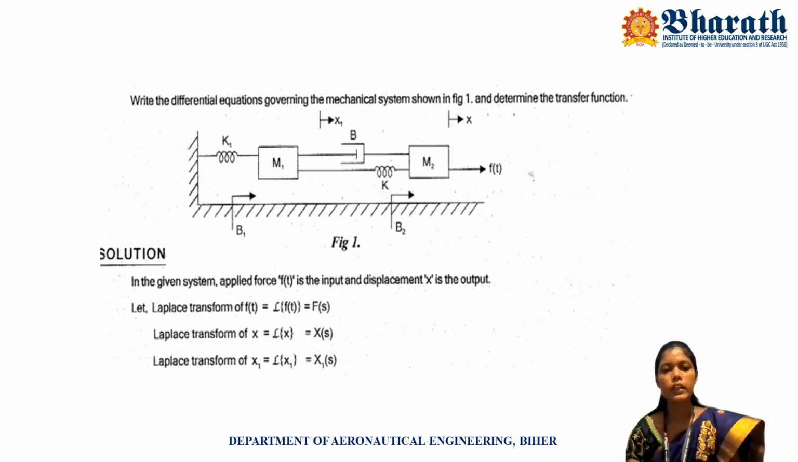Dashpot B1 is connected to mass 1 and B2 is connected to mass 2. Here B is another dashpot connected to both mass 1 and mass 2. The displacement acquired by mass 1 is x1 and the displacement acquired by mass 2 is x. The force applied on the system is F of t.